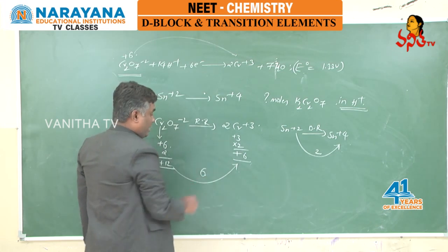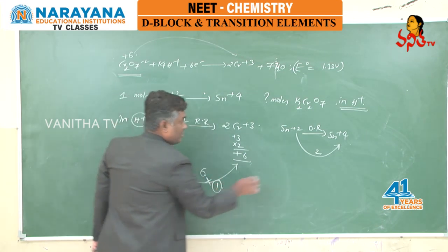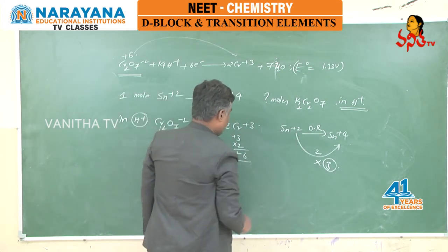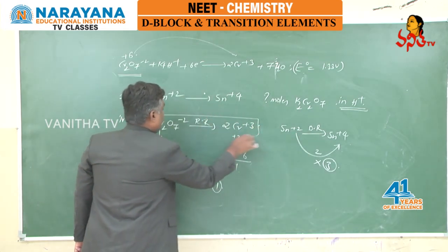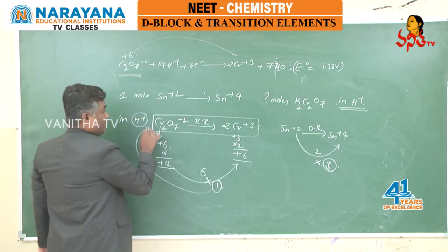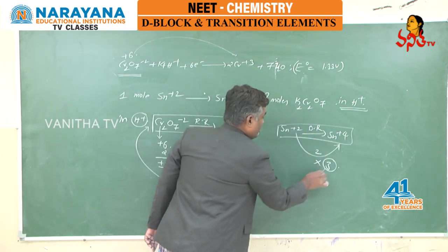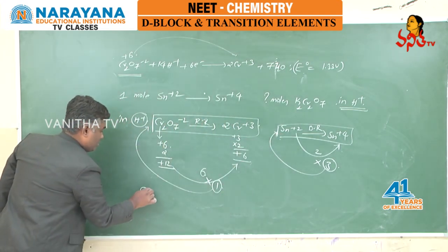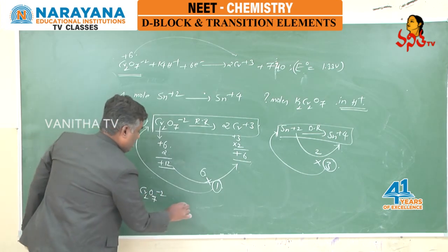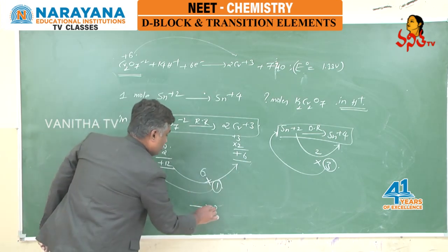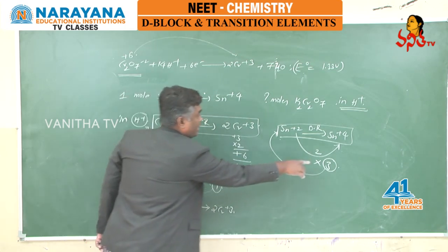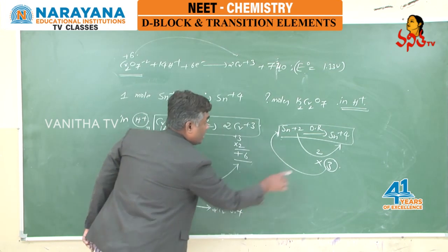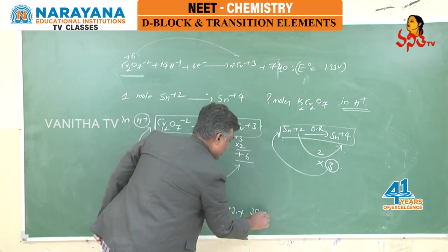These changes we have to make equal into 1 into 3. Why? Because 6 1s are 6, 3 2s are 6. Means this entire reaction you should multiply with 1, and this entire reaction you should multiply with 3. Means what is happening? Cr2O7 minus 2 gives rise to 2Cr plus 3, and here 3 Sn plus 2 becoming 3 Sn plus 4.